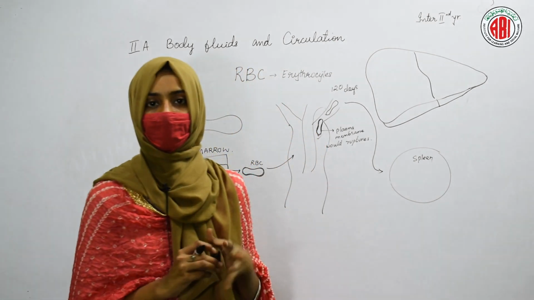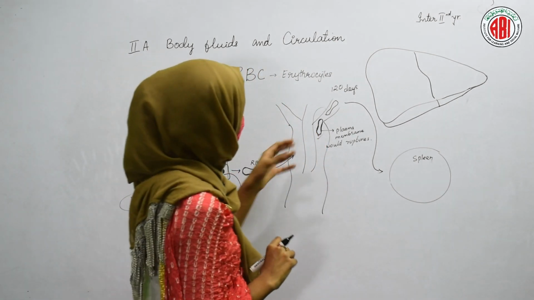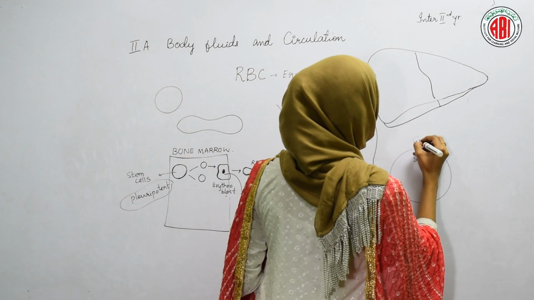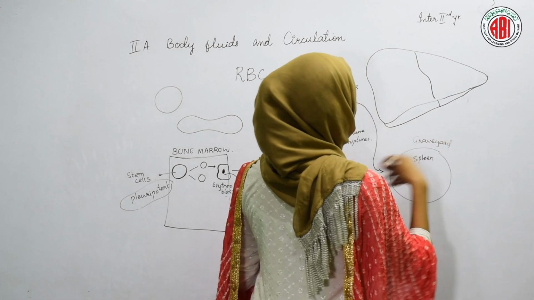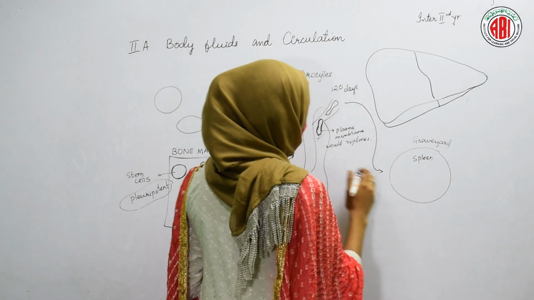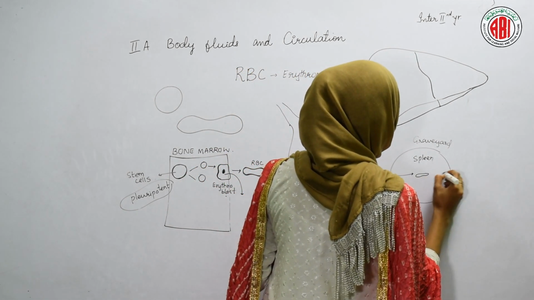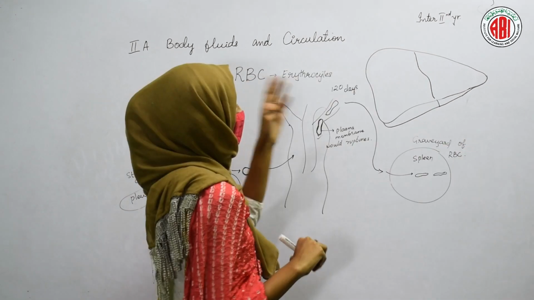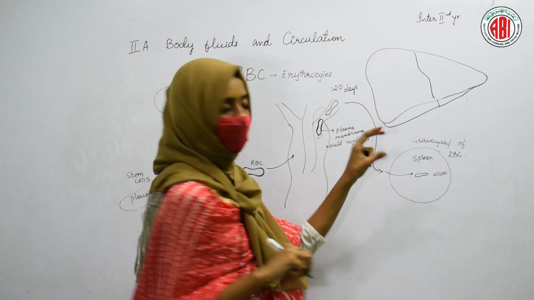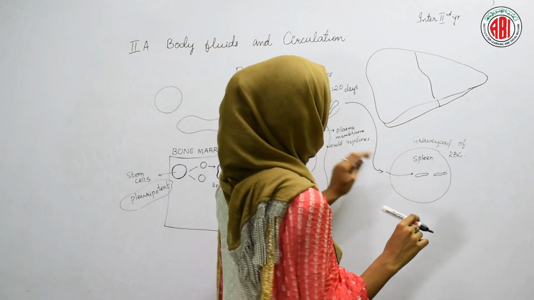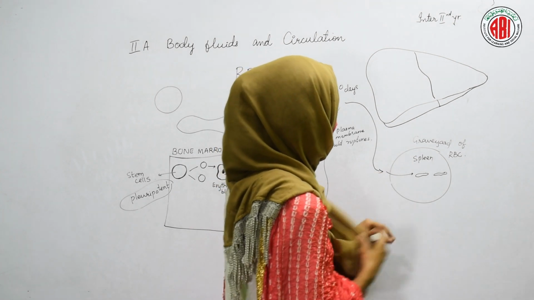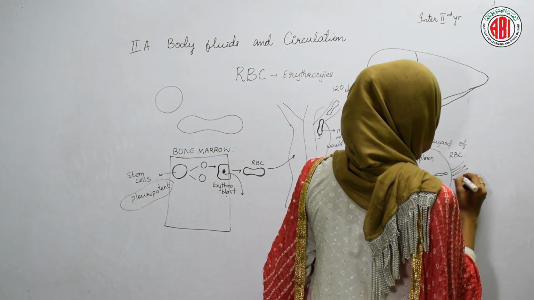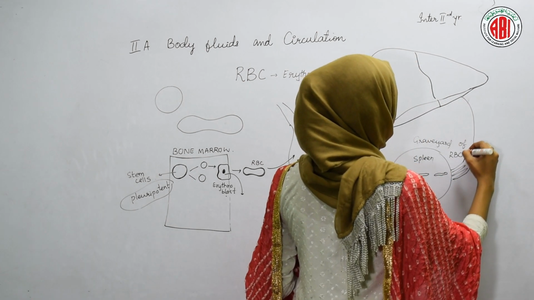Spleen can act as a storage for red blood cells. But besides that, the spleen is the graveyard of our red blood cells. Once the red blood cells get totally ruptured, the dead bodies of the red blood cells move into the spleen. So the spleen is called the graveyard of the red blood cells, and in addition, it also acts as a storage place for the red blood cells. Here the dead bodies of the red blood cells may be found in the spleen. These red blood cells, through different blood capillaries and veins, can enter the liver.